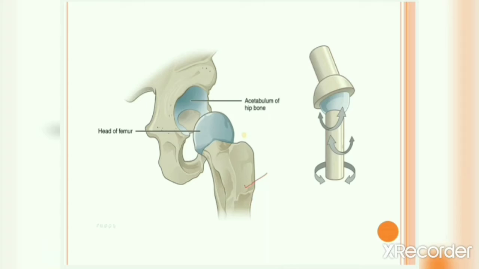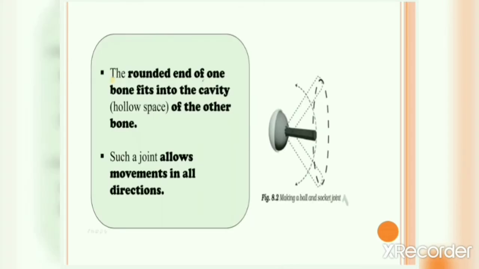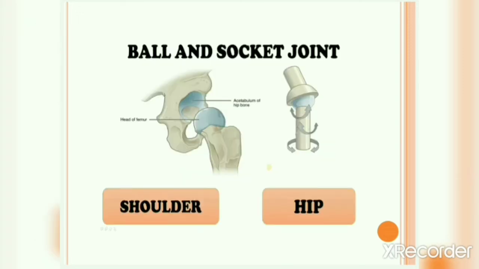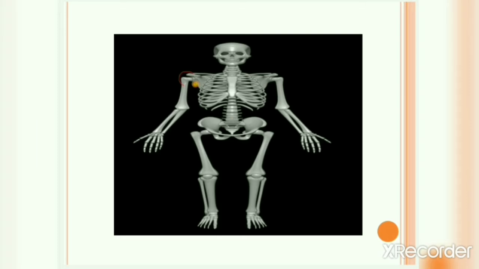The rounded end of one bone fits into the cavity of the other bone. Such a joint allows movement in all directions. So ball and socket joint is present at your shoulder and your hip, right? Your ball and socket joint is present over here and over here.